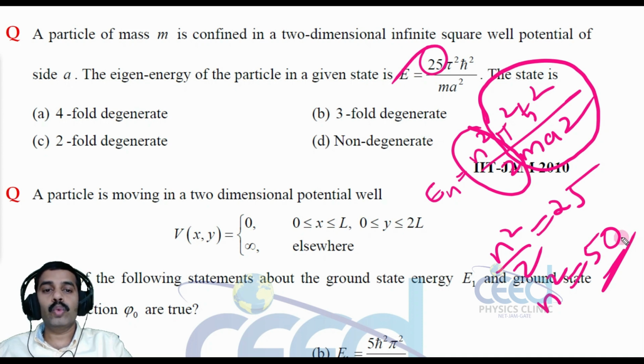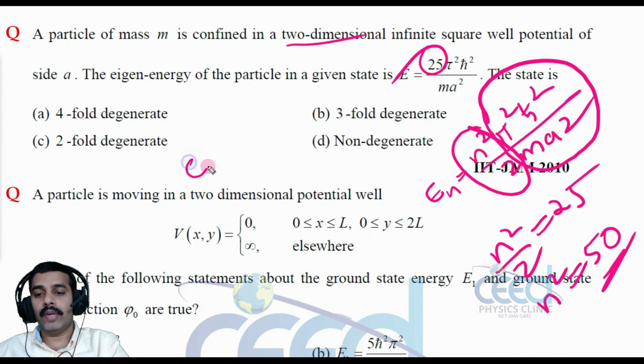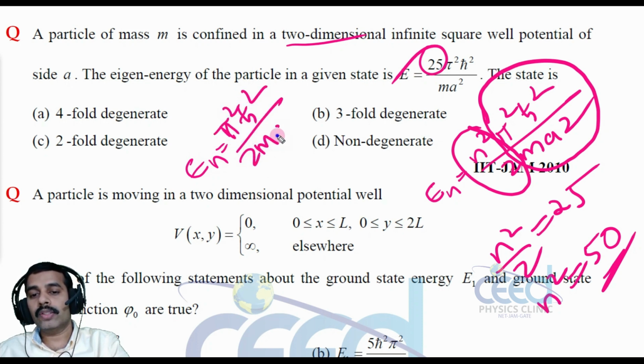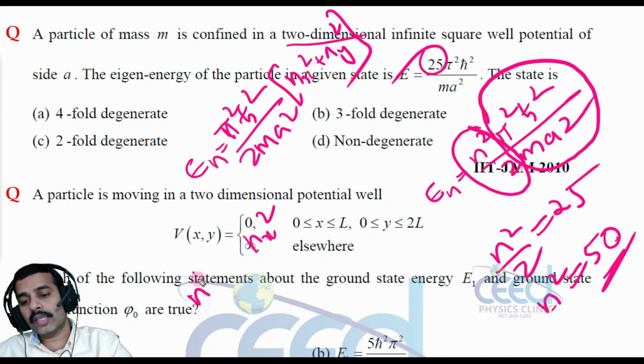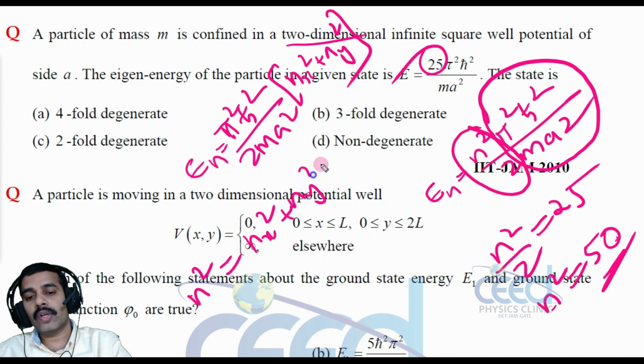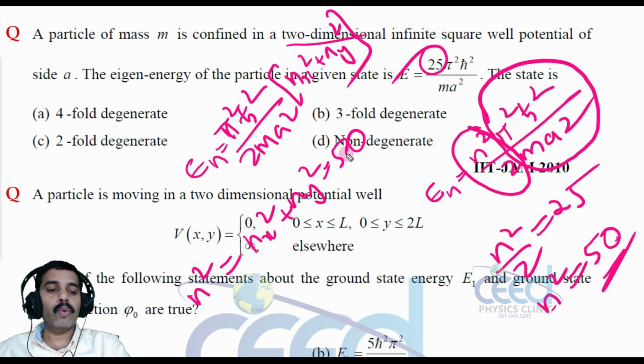This is a two-dimensional infinite square well potential. For the two-dimensional case, what would be the energy eigenvalue? En is equal to pi square h cross square divided by 2 m a square into nx square plus ny square, right? So n square is equal to nx square plus ny square, that is equal to 50. How many possible values are available for nx and ny to produce the same 50? So that is the degeneracy, right?